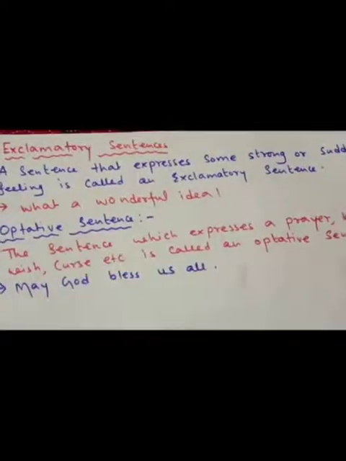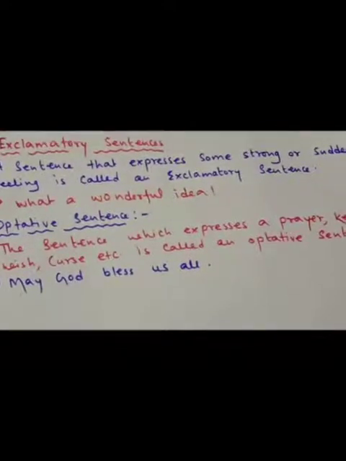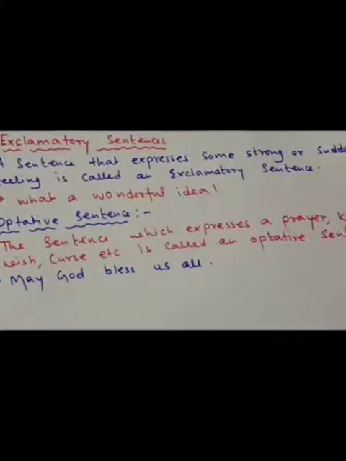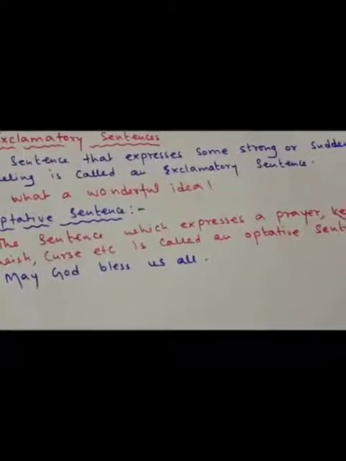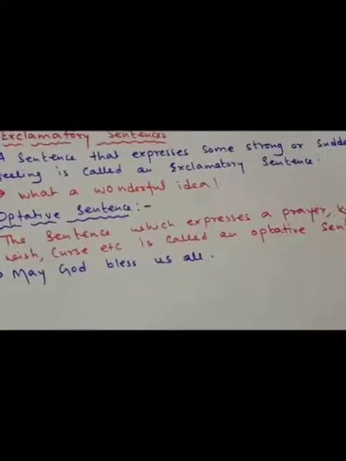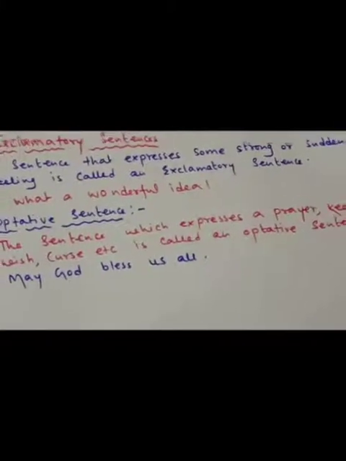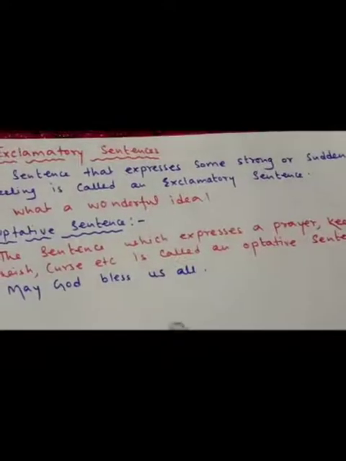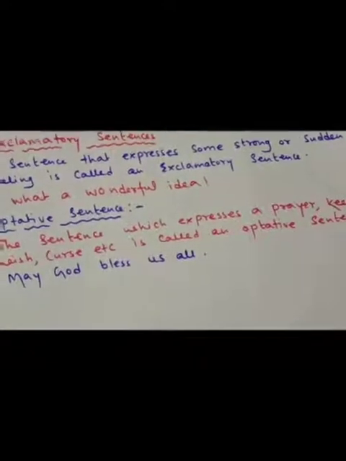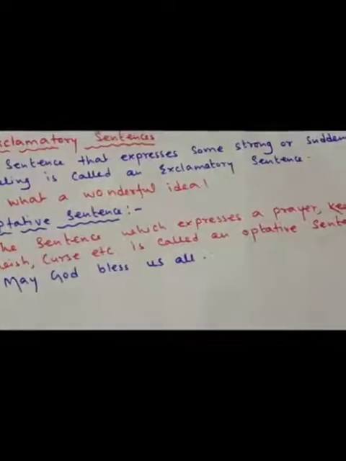Next one, that is optative sentence. I have told you earlier, again I am telling that this kind of sentences, optative sentences, maybe you will get in the book or may not be. Generally, there are 4 kinds of sentences, but sometimes you will get optative sentences in the books also. So here I want to show you what is called optative sentence. The sentence which expresses a prayer, keen wish, curse, etc. is called an optative sentence.